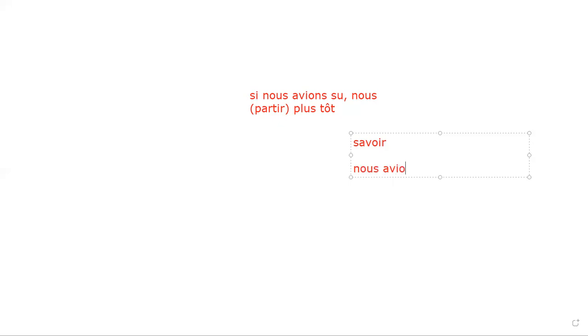Avions, because we have to use l'imparfait of avoir and savoir. C'est clair? D'accord? You have to fill it up over here, after nous. After nous, we have a blank. C'est clair? If we had known, you have to put the conditional past over here.